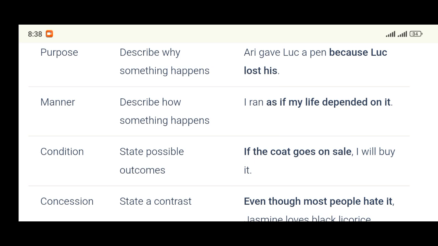We have the subordinators as if, if, unless, provided that, supposing, in case.